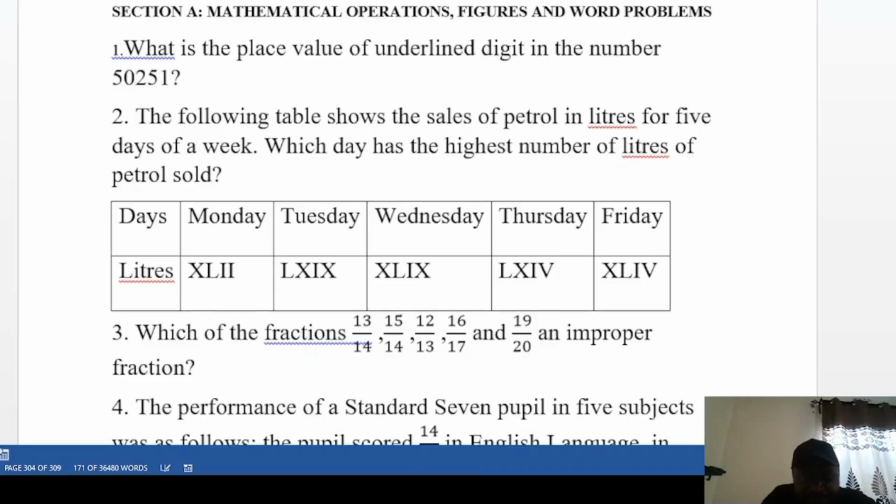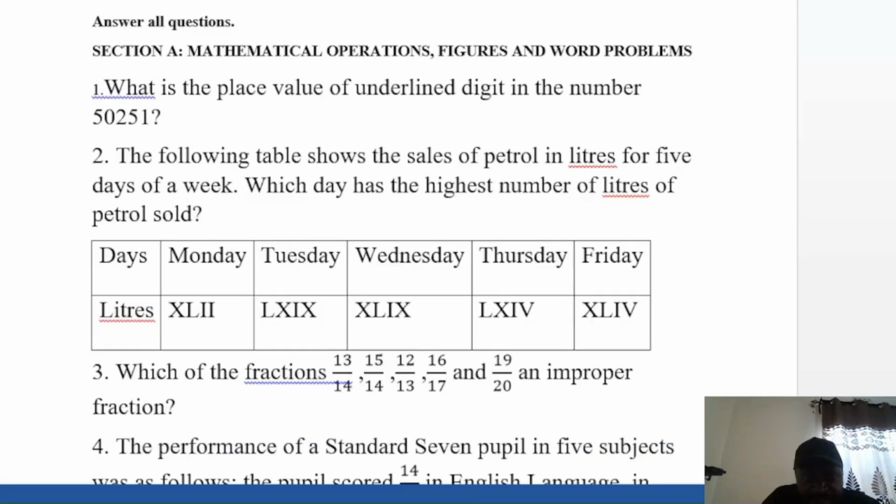Question number 3 says, which of these fractions is an improper fraction? So we have proper and improper fractions. An improper fraction can easily make a mixed fraction. So we have numerator and denominator. A proper fraction is whereby the numerator is lesser than the denominator. An improper fraction is whereby the numerator is higher than the denominator. If we check closely here, you'll realize that 13 over 14 is a proper fraction, but 15 over 14 is not, because the numerator is higher than the denominator.